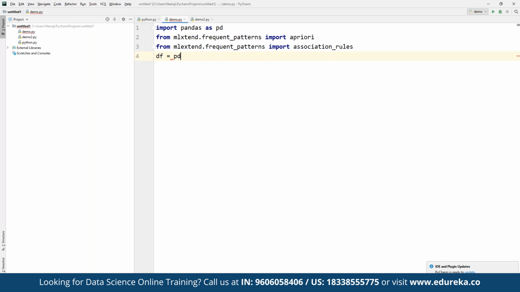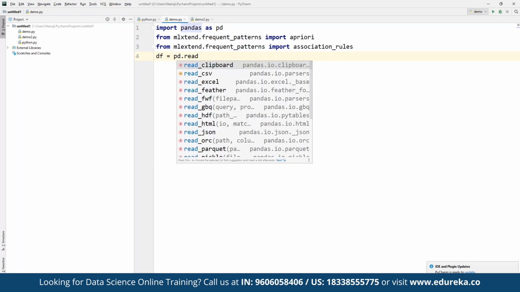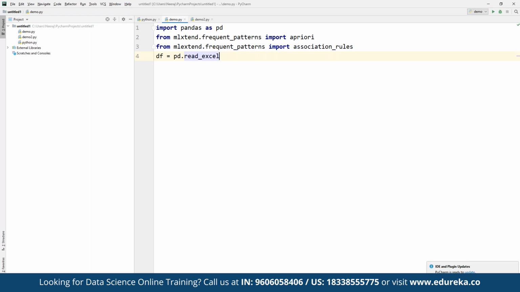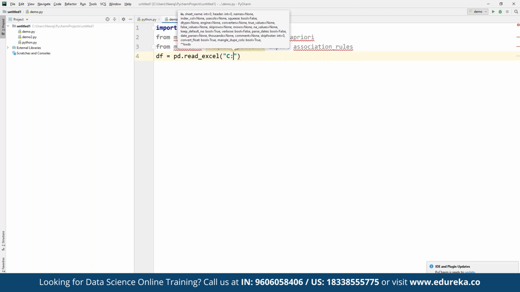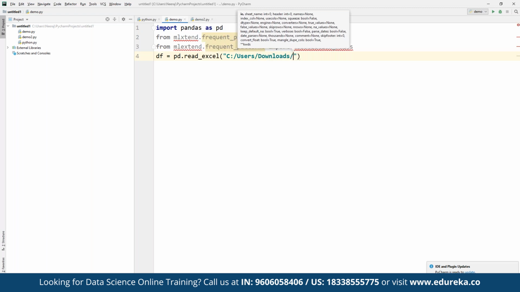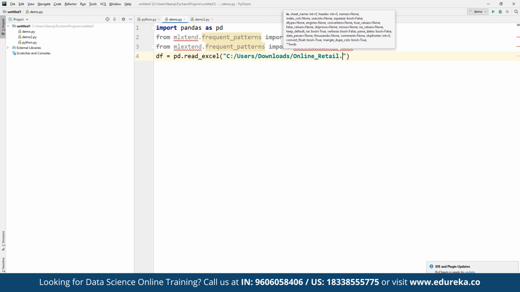Then we are going to create a data frame where we make use of the Pandas library as pd.read_excel, to read an Excel file. If it is a CSV file, then we define it as read_csv, and here we can define the path. Suppose the file is currently available in our users location, under downloads, by the name of online_retail.xlsx. So this is the library that we have currently imported here.